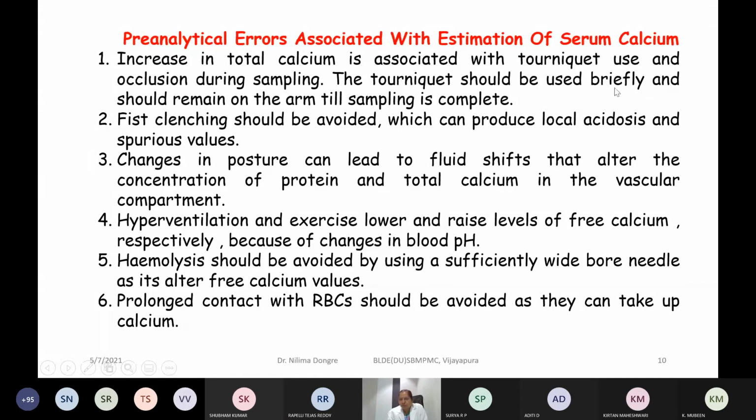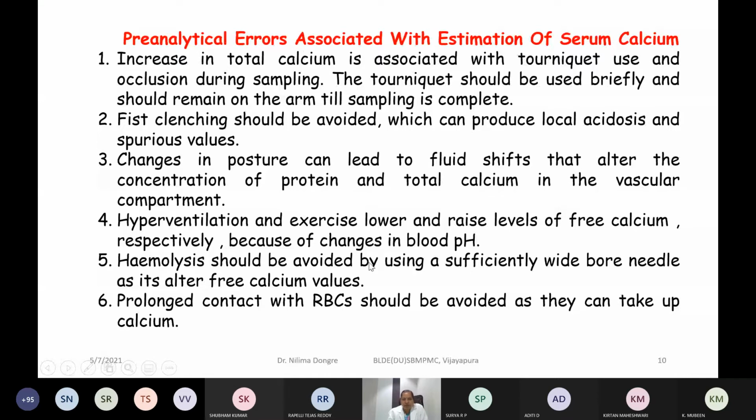The tourniquet should be used briefly and should remain on the arm till sampling is complete. Fist clenching should be avoided, which can produce local acidosis and spurious values. Changes in posture can lead to fluid shifts that alter the concentration of protein and total calcium in the vascular compartment. Hyperventilation and exercise lower and raise levels of free calcium respectively, because of changes in blood pH. Calcium levels are also going to be increased.